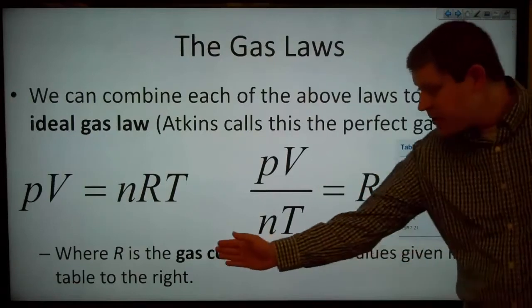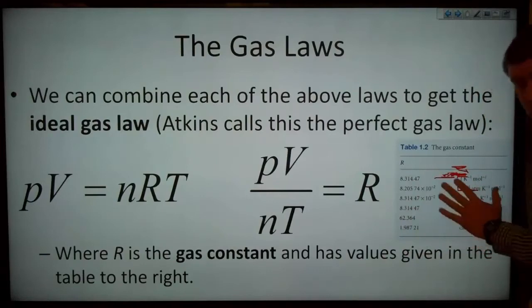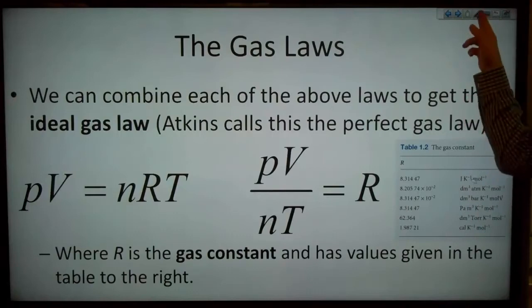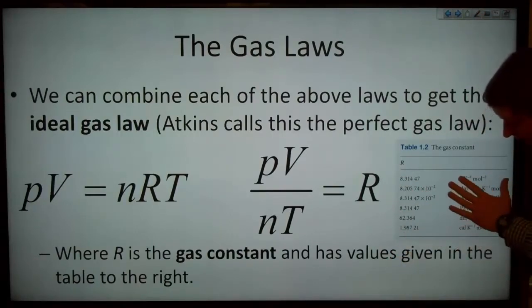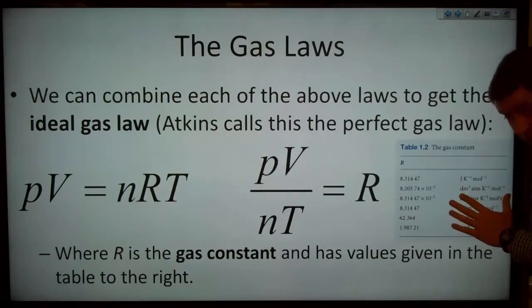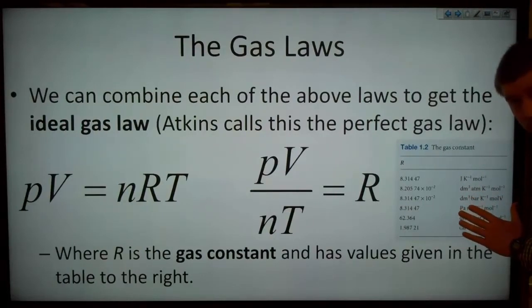And R here is the gas constant, and it has values given in the table over here. This is Table 1.2 from the book. And we have different units here. We've got the value for R with different units. The top one is joules per mole Kelvin. The second one is listed here as cubic decimeters times atmospheres per mole K. That's going to be the same thing as liters times atmospheres per mole K.